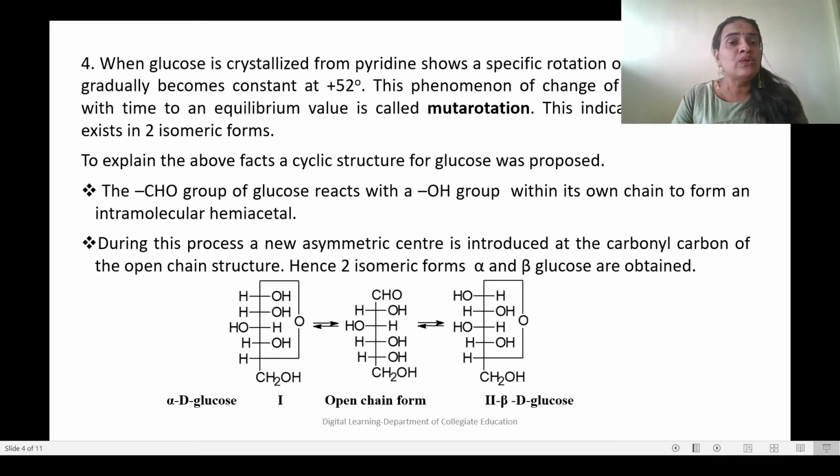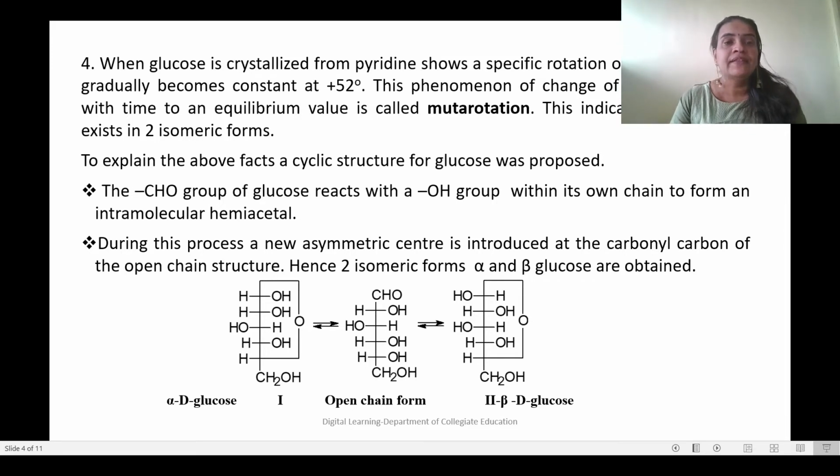At the same time, when glucose is crystallized from pyridine, it shows a specific rotation of +18 degrees. This value again gradually increases and becomes constant at +52 degrees. This phenomenon of change of specific rotation with time to an equilibrium value, +18 to +52 or +112 to +52, is called mutarotation. This indicates that glucose exists in two isomeric forms.